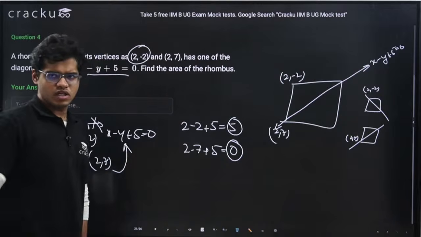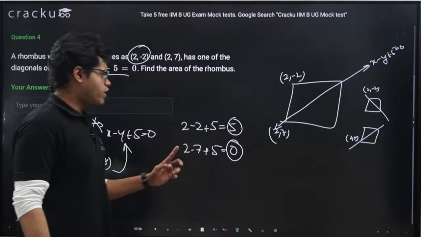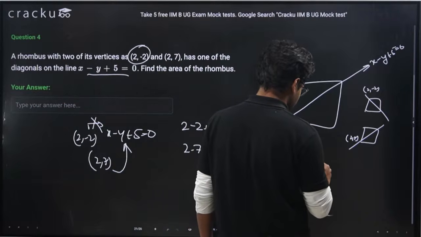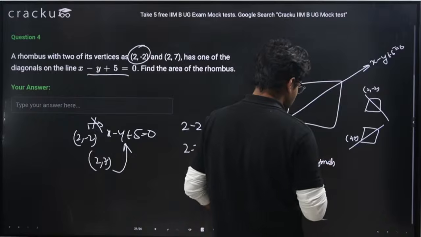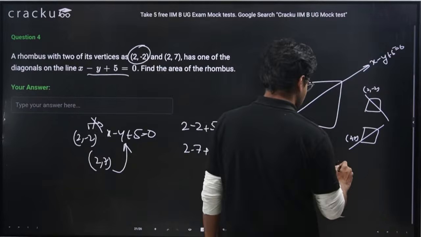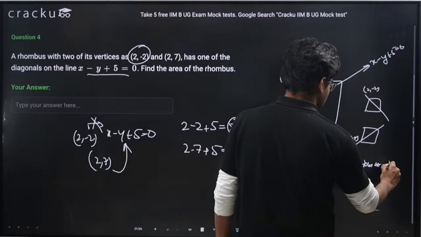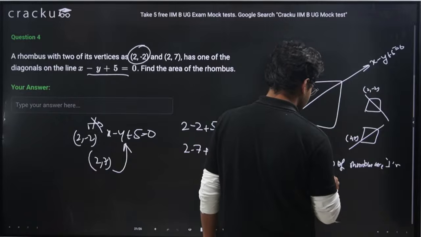Now we know one diagonal of the rhombus. The diagonals of a rhombus are perpendicular to each other.